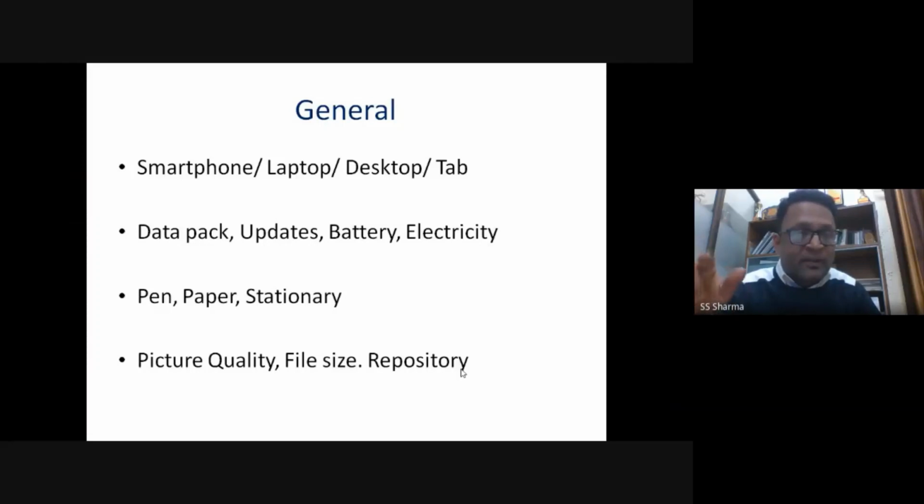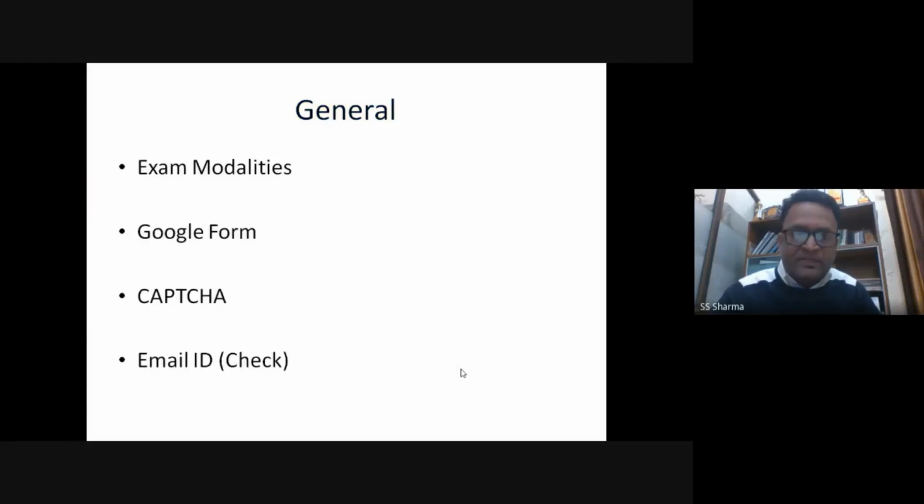You make a Word file, you make something or the other, so that if there is any problem, you can again copy that information and put it in the file. So this is what we mean by repository, and this is something you should keep, because some of you have complained that you were on the verge of submission and there was some problem and your Google form completely got deleted, and you had to write again, so you required more time. If you have the repository, it does not matter, even if the Google form goes off, you will still do it in seconds, right? So that is the thing.